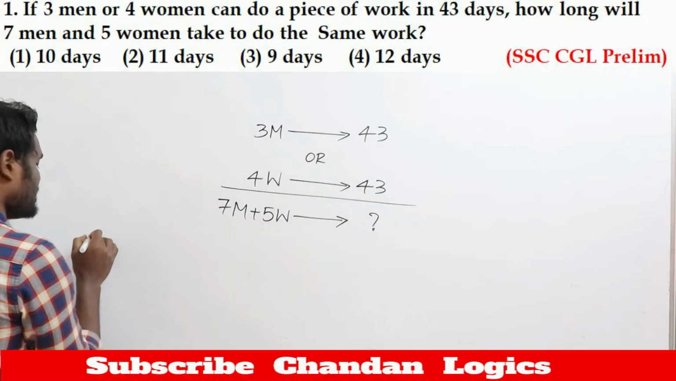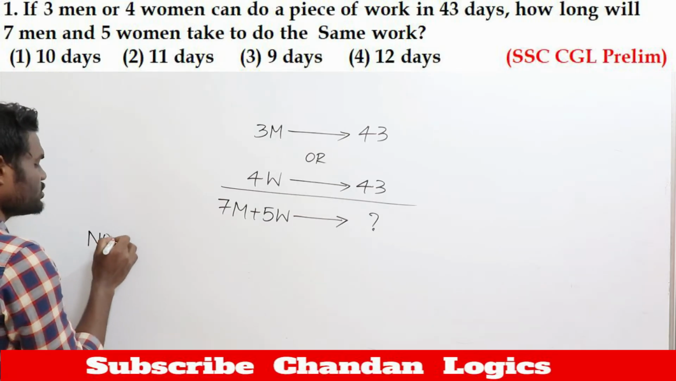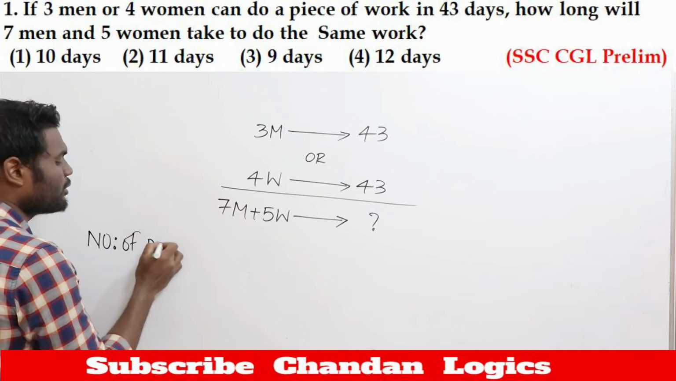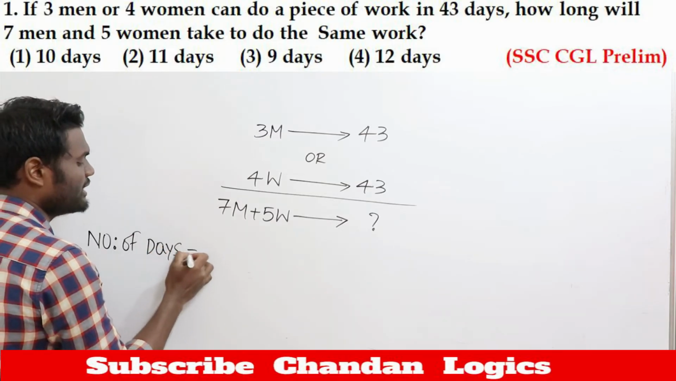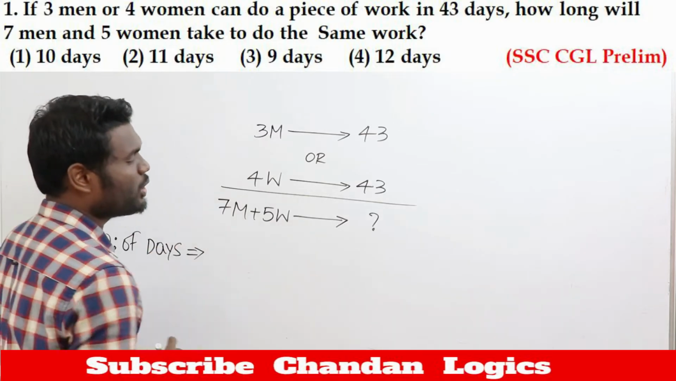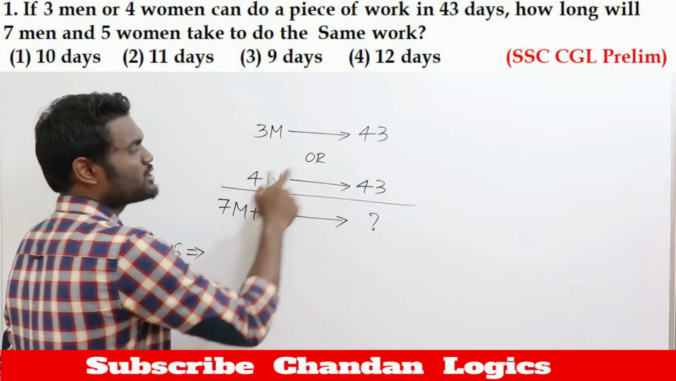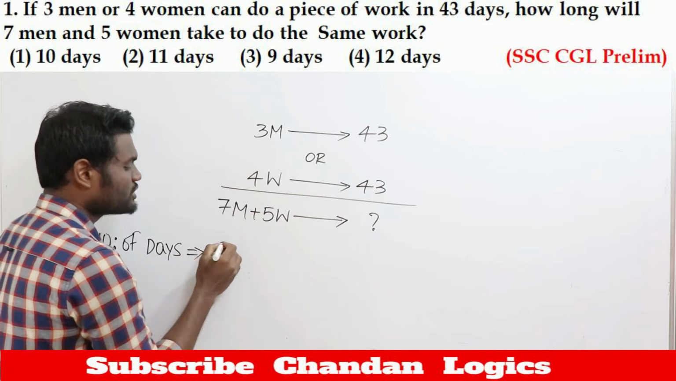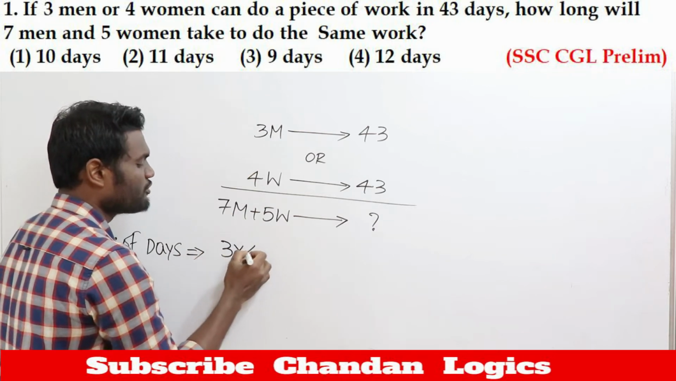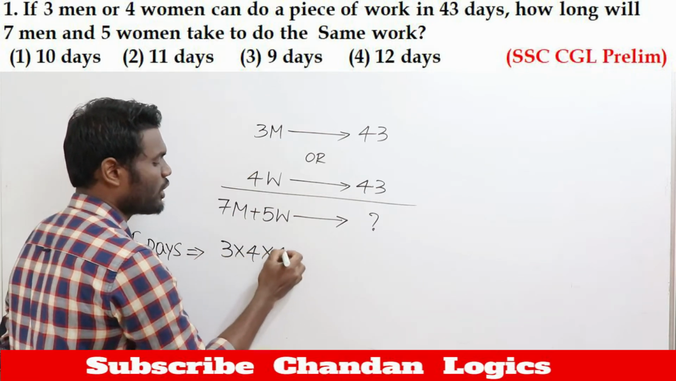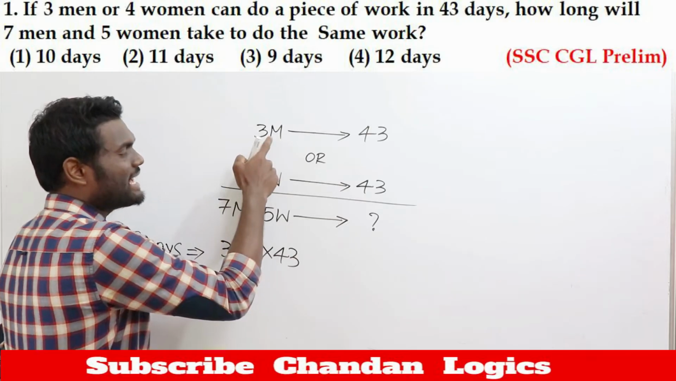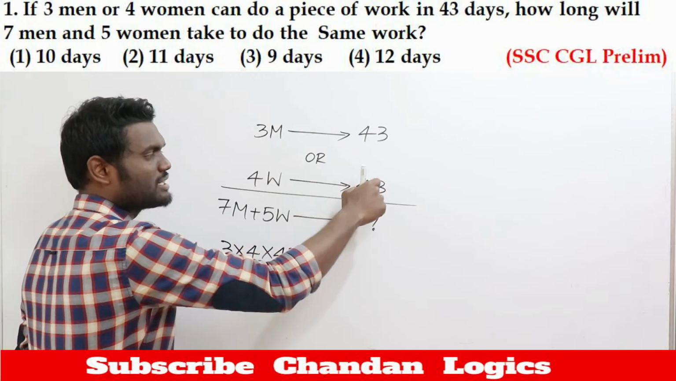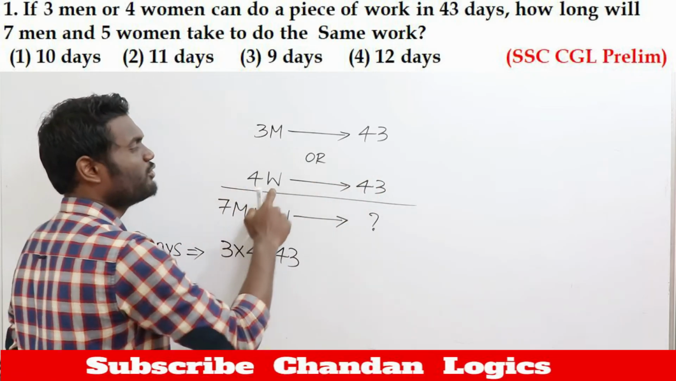The answer for this question takes just a fraction of a second. Observe carefully, I will show you a direct answer. The number of days to complete the work is simply the product of the numbers you have in the question. In the question you have 3 into 4 into 43. Simple calculation. You write 43 only one time: 3 into 4 into 43.